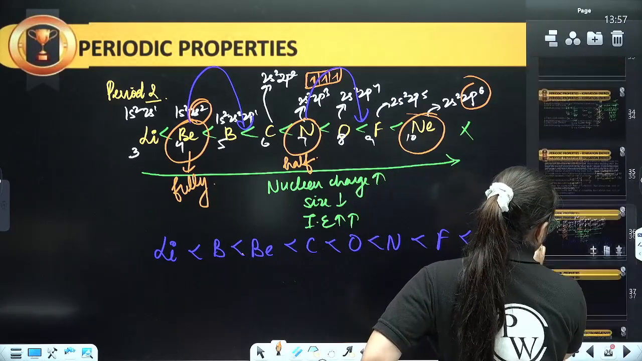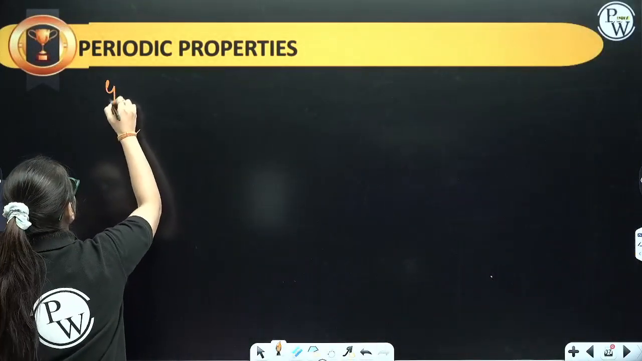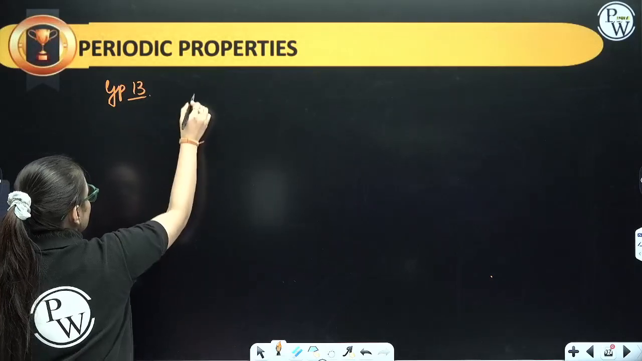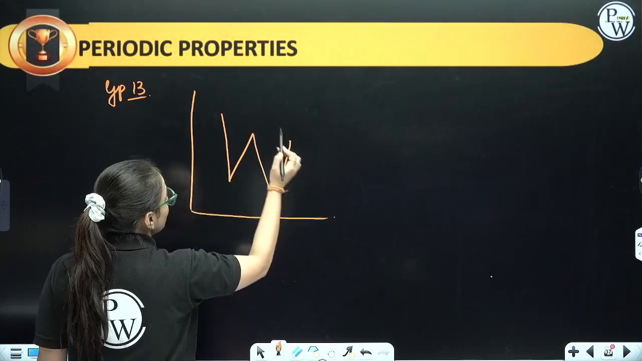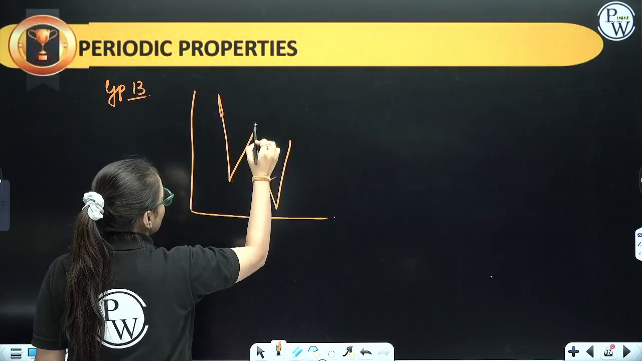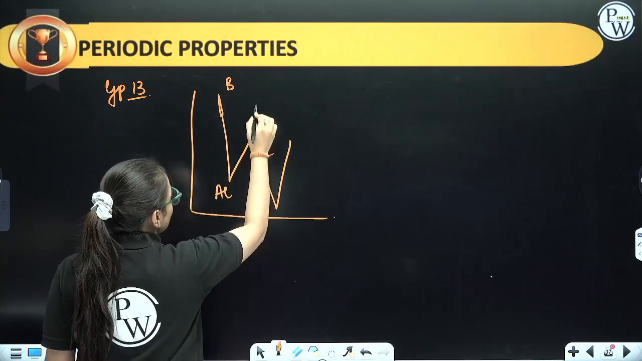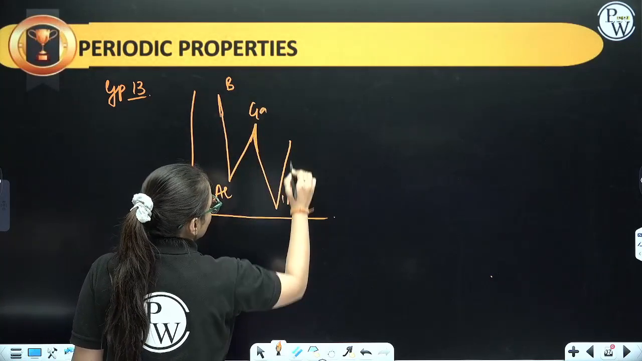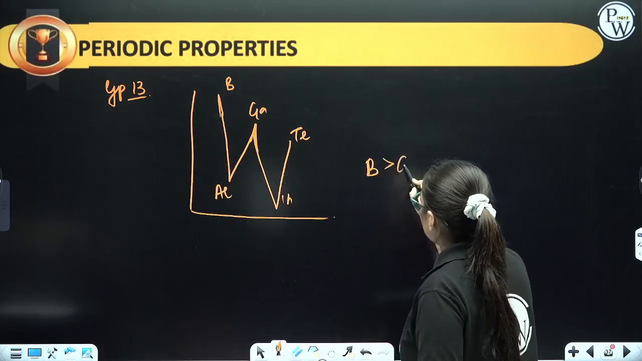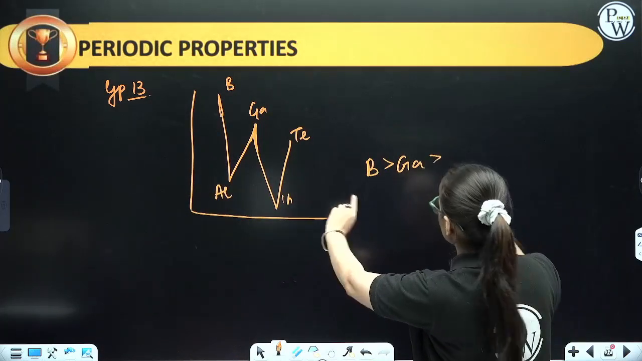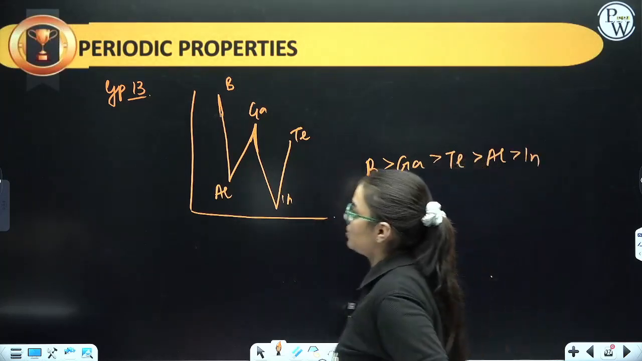Okay, now let us talk about the next one. Let us talk about group number 13. See, in group number 13, what are you going to observe? This is a pattern, a W, by which way you can learn it. So here it is boron, aluminium, gallium, indium, thallium. Boron will have the highest, then gallium, then thallium, then aluminium, and at last indium. This is going to be the order.